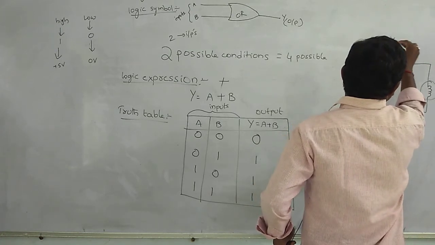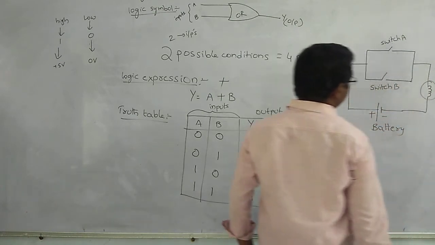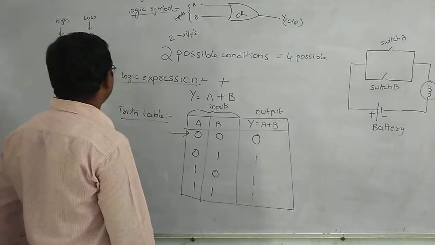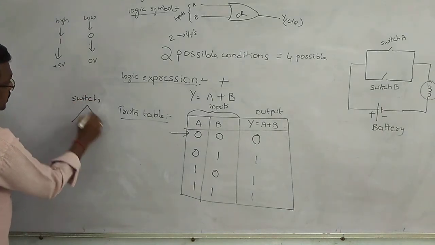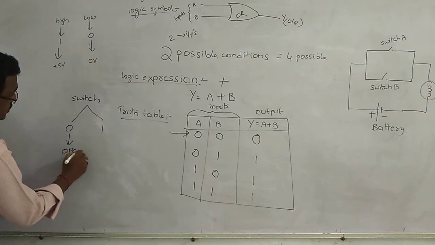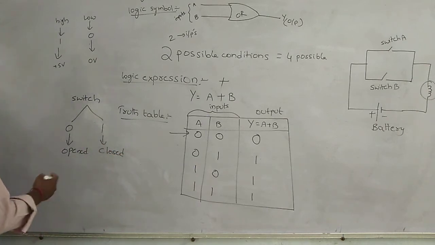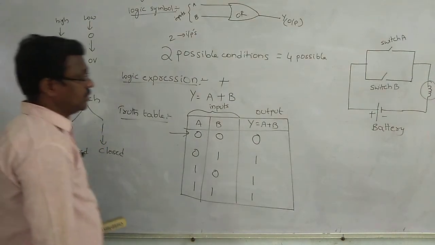Consider a circuit consisting of two switches, switch A and switch B. 0 acts as an opened switch, 1 acts as a closed switch. If we apply 0, the switch acts as an opened switch. If we apply 1, the switch acts as a closed switch.